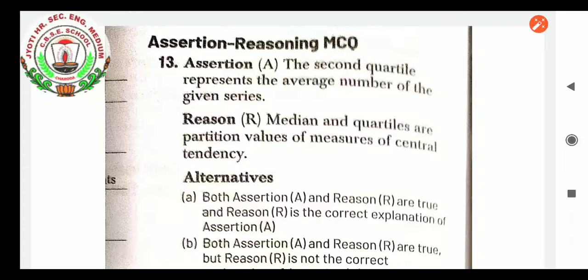Today I will be discussing some of the questions you have to solve from the examination point of view. As you know, the midterm will be of 40 marks and 10 marks for the project, so altogether it is 50 marks. So a 40-marks theory paper will be coming to you.